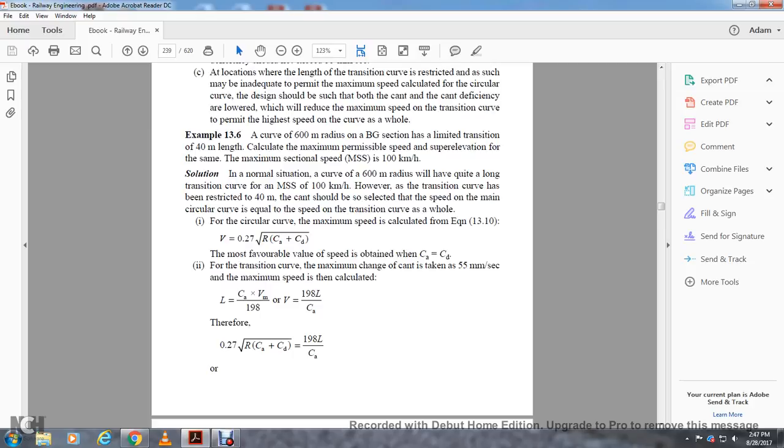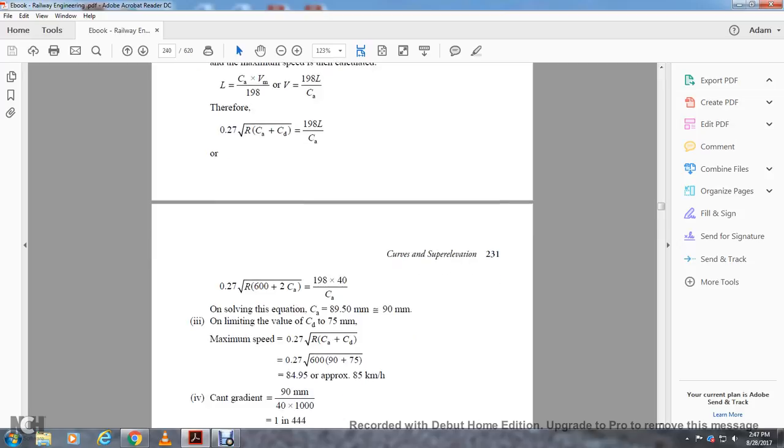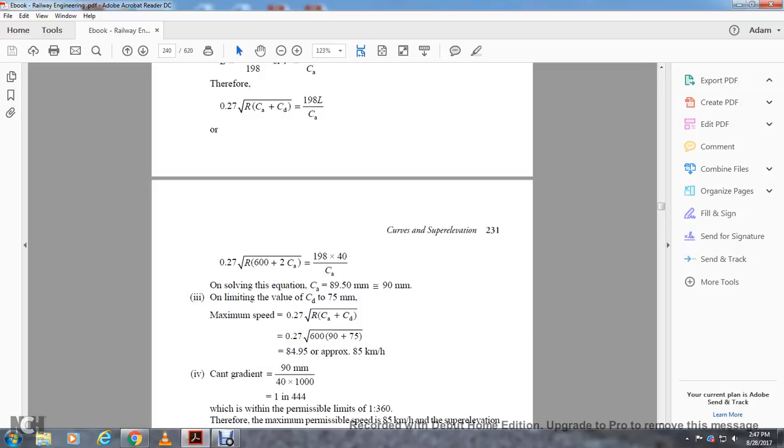Therefore, 0.27 times the square root of R times (cant actual plus cant deficiency) equals 198 times L divided by cant actual. With radius 600, 0.27 times the square root of 600 times (cant actual plus cant deficiency) equals 198 times 40 divided by cant actual. On solving the equations, the cant actual is 89.50 millimeters or 90 millimeters. The upper limiting value of the cant deficiency is 75 millimeters.